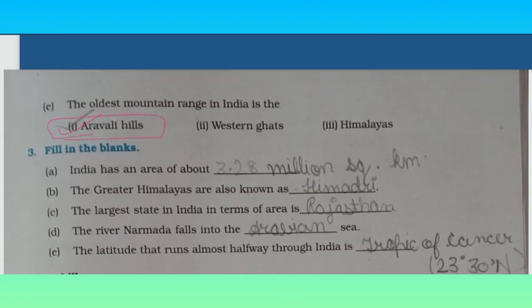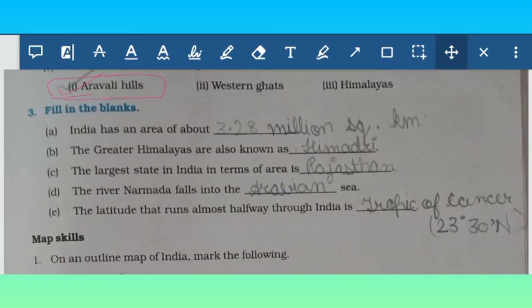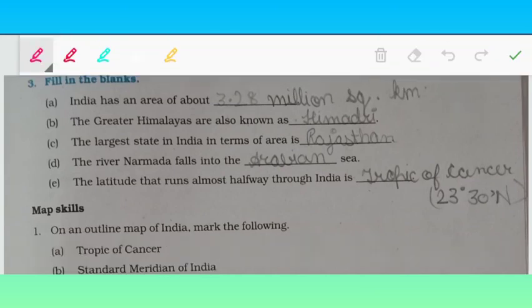Now fill in the blanks. India has an area of about dash. Now India has area about 3.28 million square kilometers. So this is the answer. The Greater Himalayas are also known as dash. The Greater Himalayas are also known as Himadri. Now the largest state in India in terms of area is dash.